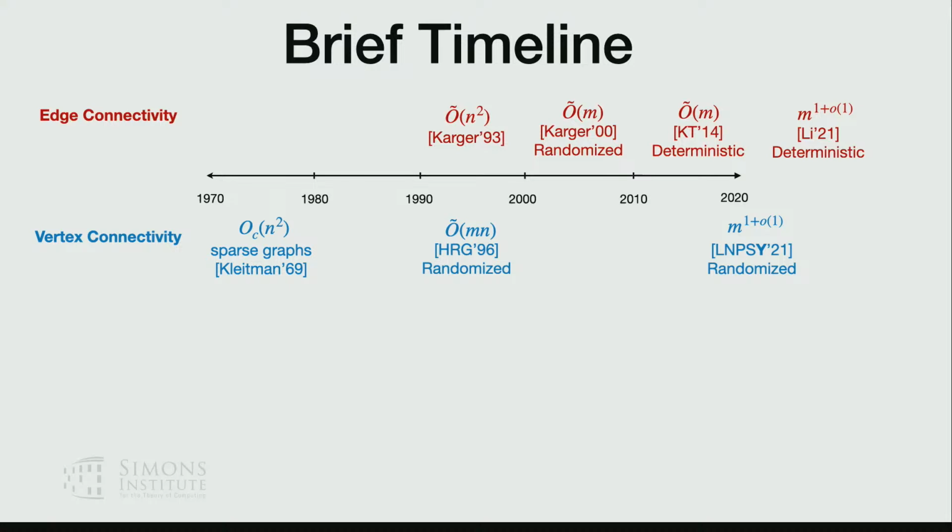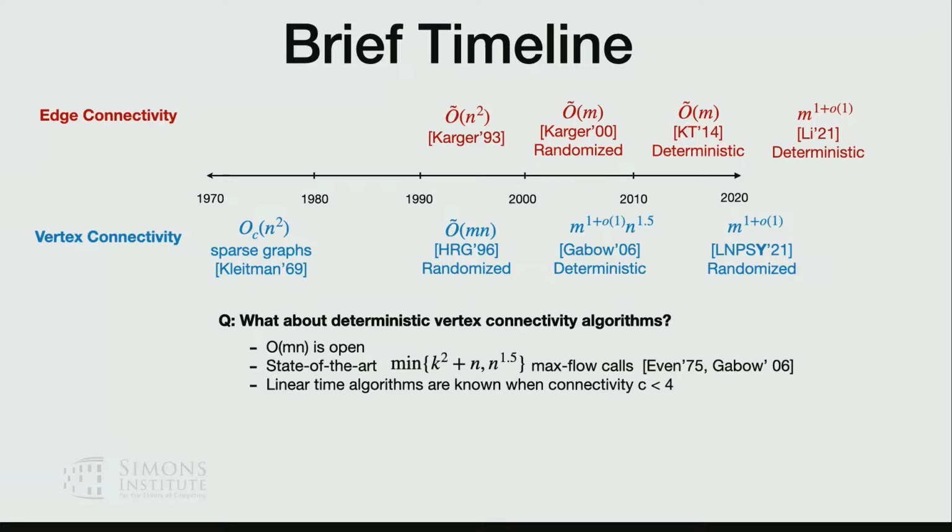But for vertex connectivity, the picture is different. This is the state of vertex connectivity. This is randomized, but the best deterministic algorithm is by Gabow, giving a running time of something like n to the 1.5 MaxFlow calls, or you can do k squared MaxFlow calls.